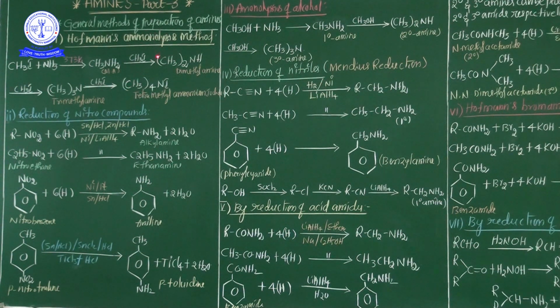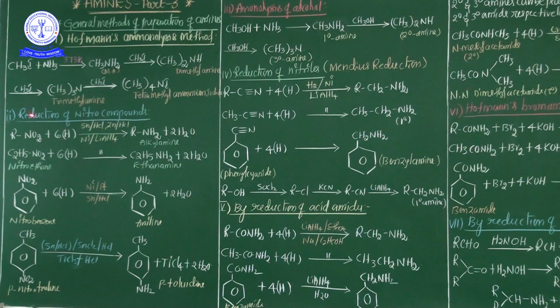So the first preparation method of amines is Hoffmann's ammonolysis process. In this process, alcoholic ammonia is directly treated with alkyl halide such as methyl iodide or methyl bromide or methyl chloride, whatever the halide, hence forming a mixture of amines, either primary amines or secondary amines or tertiary amines. This is the first preparation method of amines, the Hoffmann's ammonolysis process.